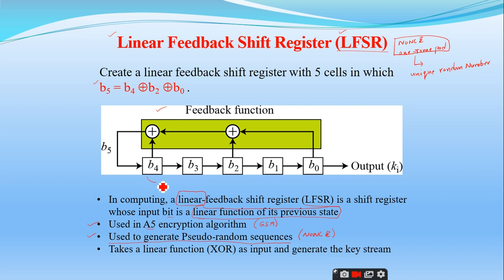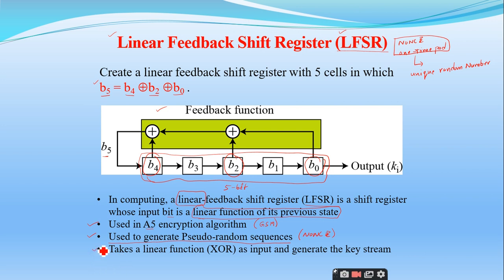So how many bits are there here totally in this diagram? 5, sir. 5 bits. I want to generate the next bit, which is the 6th bit. So what I have taken is the linear feedback function, which is nothing but an exclusive OR operation of B0, B2 and B4. So how can I define this B5? B5 is equal to B0 exclusive or B2 exclusive or B4. This is simply a linear feedback shift register, nothing more than that.